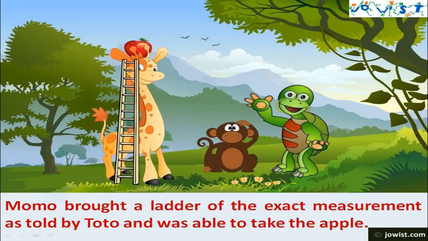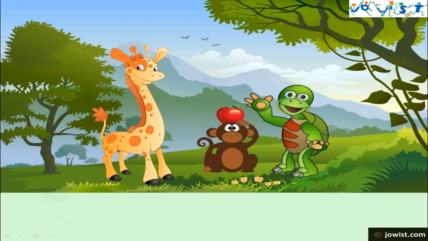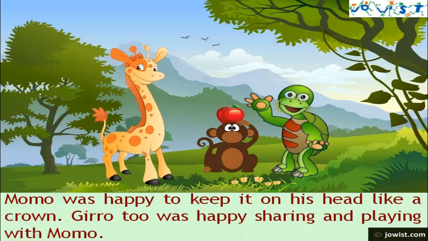Momo brought a ladder of the exact measurement as told by Toto and was able to take the apple. Momo was happy to keep it on his head like a crown. Jiro too was happy sharing and playing with Momo.